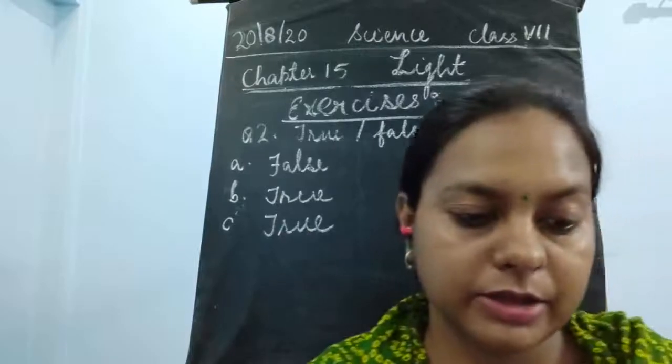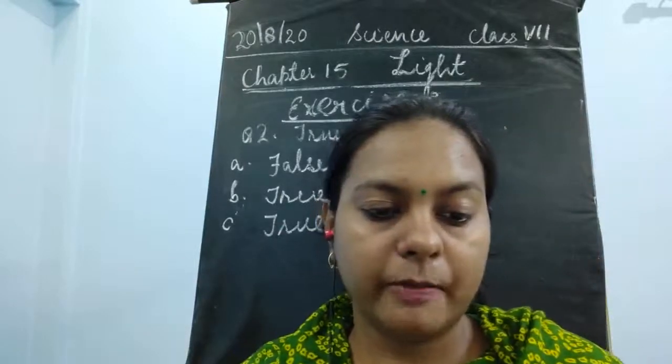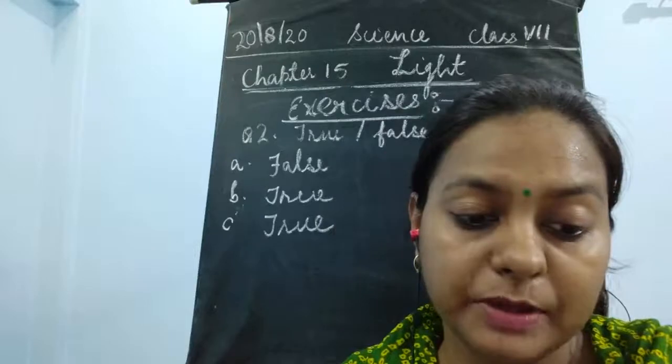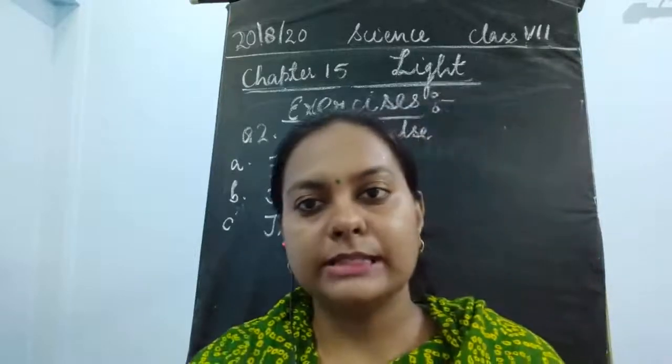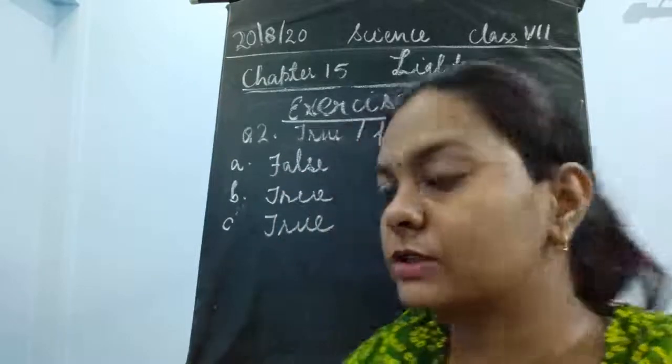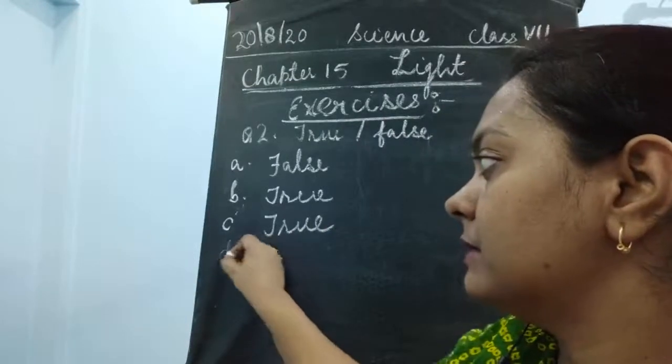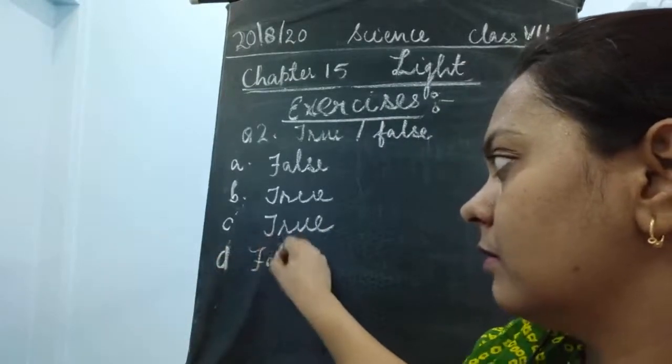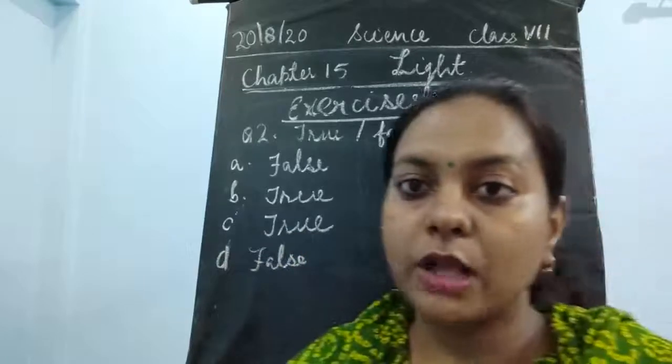The next is question number D. A real image cannot be obtained on a screen. Just now we discussed that the real image is the image which is obtained on a screen. So D becomes false. So this becomes a false statement.